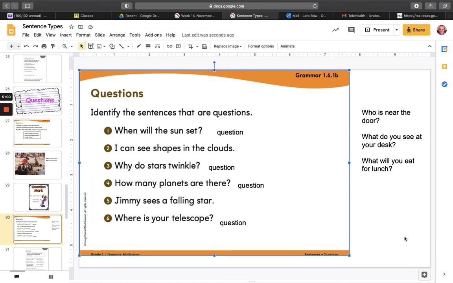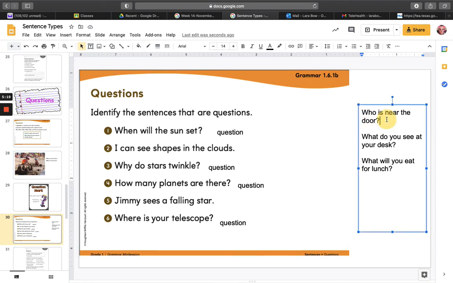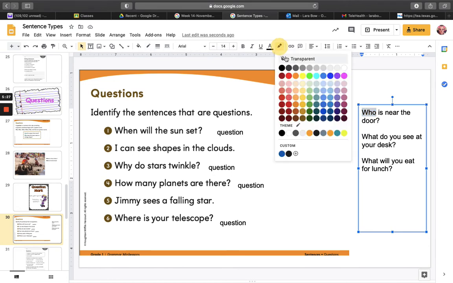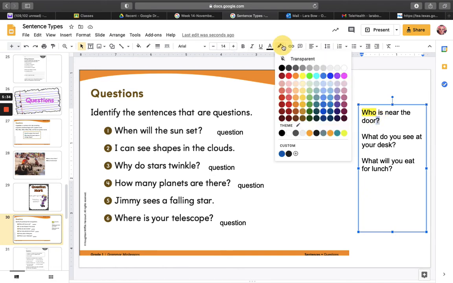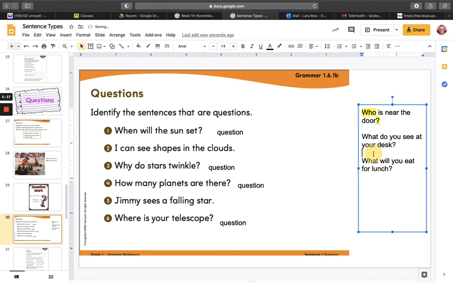All right, so I want you to practice asking somebody with you, whether it's a table partner, or somebody helping you do homework. I want you to practice asking them questions. I've given you these examples, and I've also got some more over here. Who is near the door? That's a question. Who is a question word. And I'm going to highlight that. Who is near the door? And I have a question mark at the end. That's my punctuation.